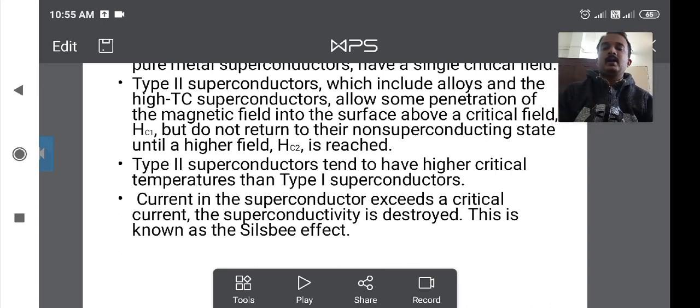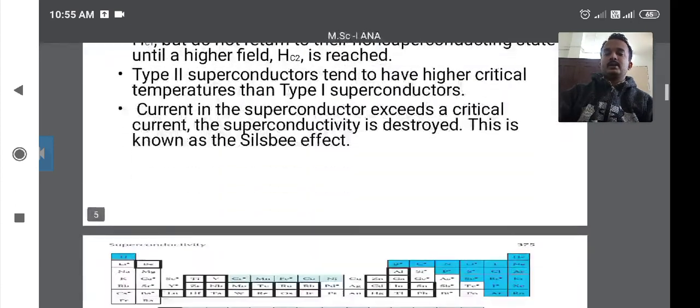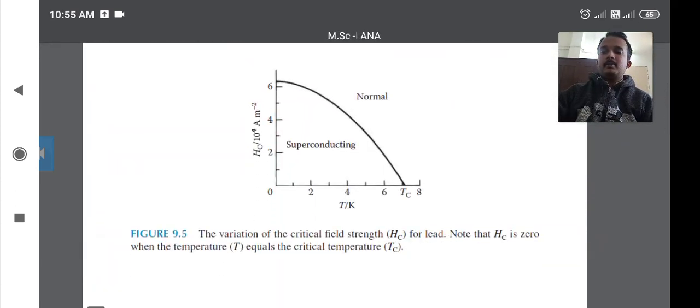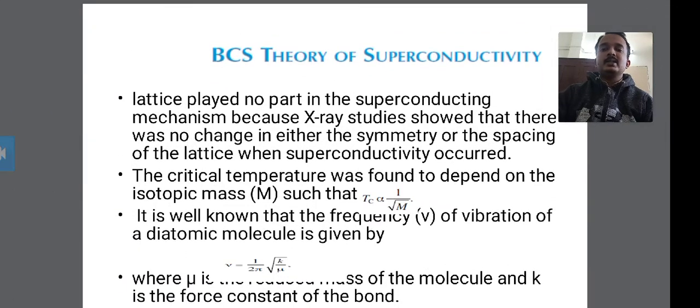This is the type 2 superconductor. Type 2 superconductors tend to have a higher critical temperature than type 1 superconductors.